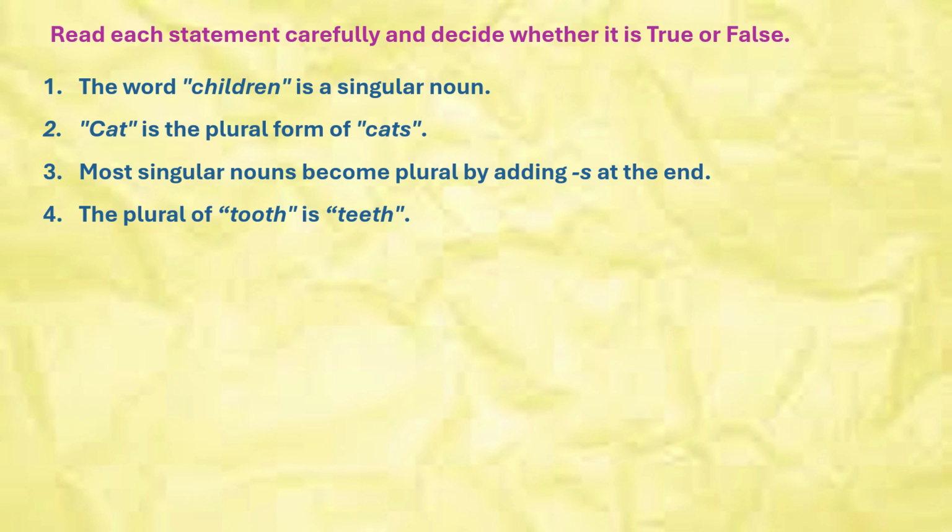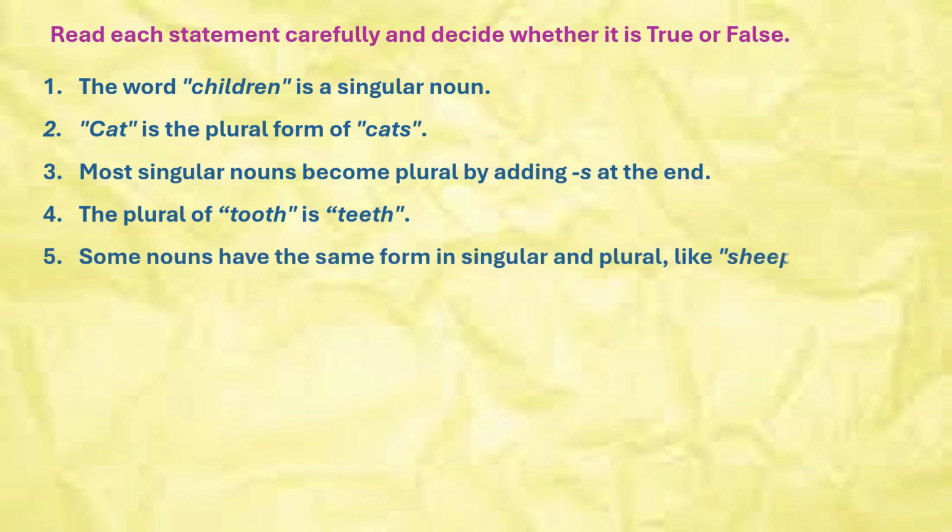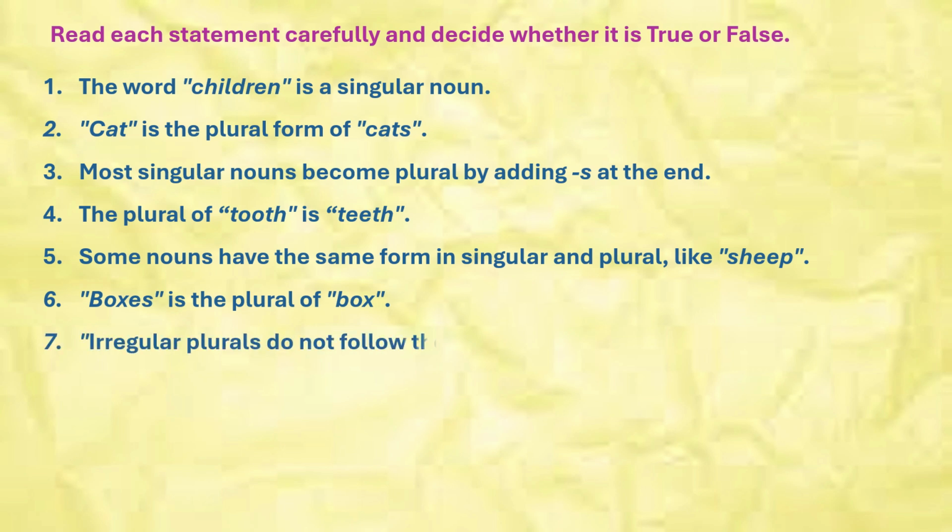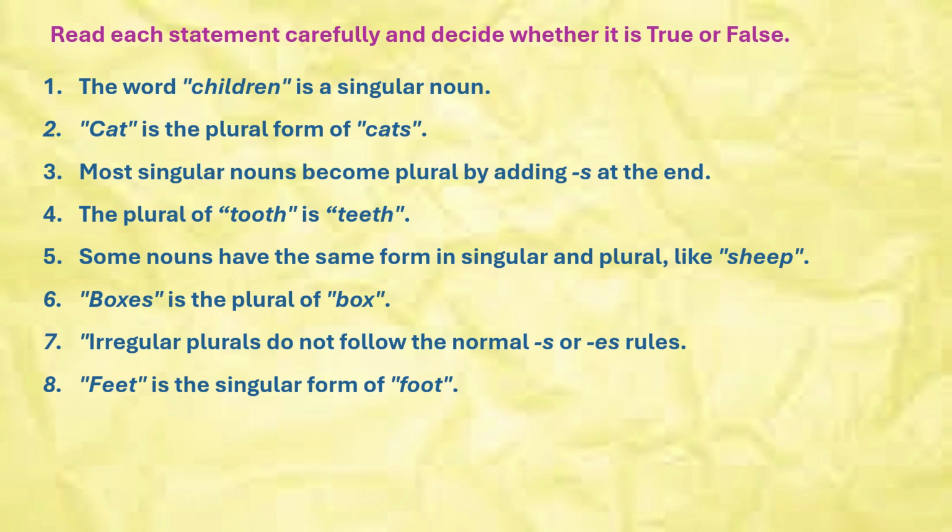The plural of food is tea. Some nouns have the same form in singular and plural, like sheep. Boxes is the plural of box. Irregular plurals do not follow the normal s or es rules. Feet is a singular form of foot. Women is the plural of woman.